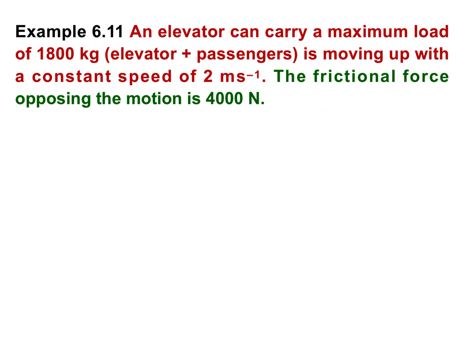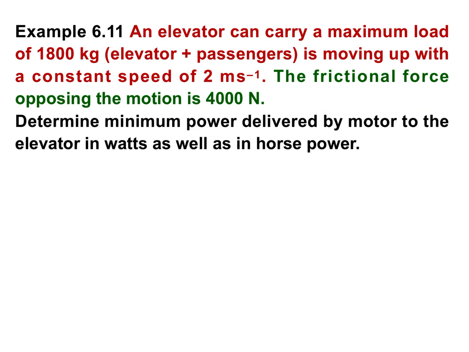Example 6.11. An elevator can carry a maximum load of 1800 kg. Elevator plus passengers is moving up with a constant speed of 2 meter per second. The frictional force opposing the motion is 4000 Newton.